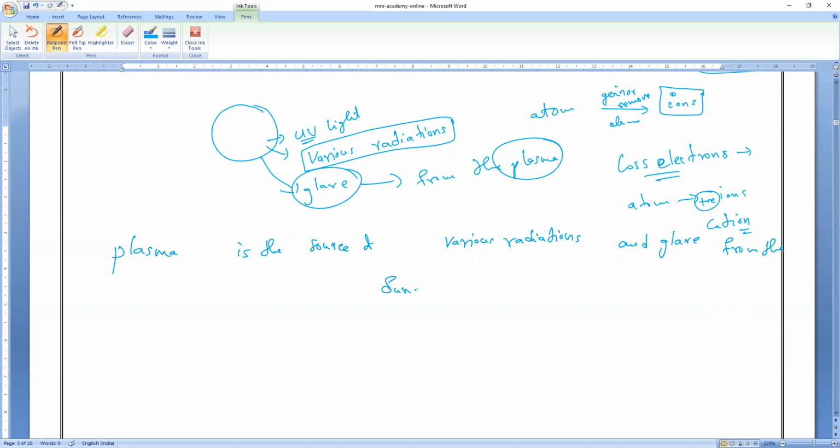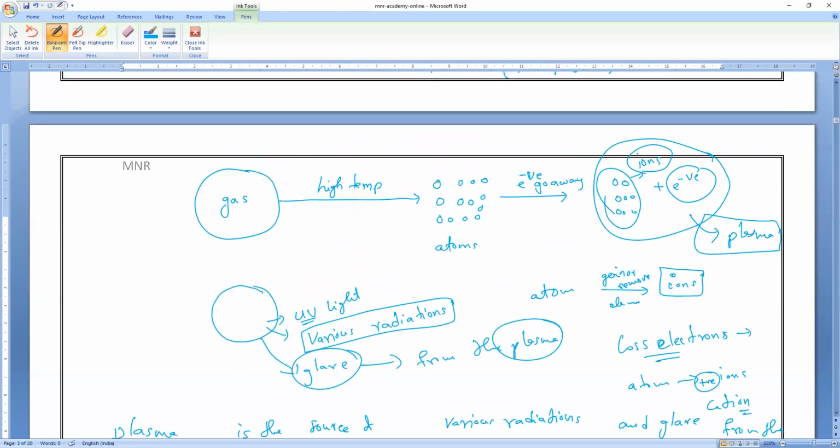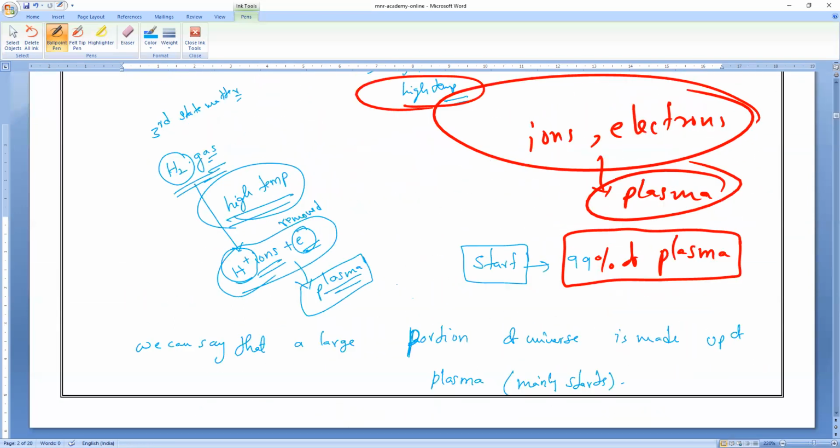Now, we have many applications of plasma, so let us discuss them. First, till here, any doubt, anybody can ask me. I'm just sliding up. If anything is missing, you can write it. Stars are made up of 99% what? Plasma. That is what you have to remember.